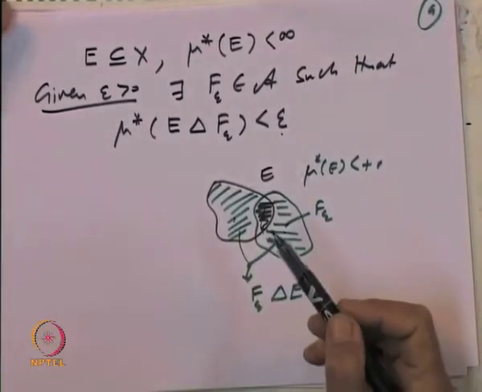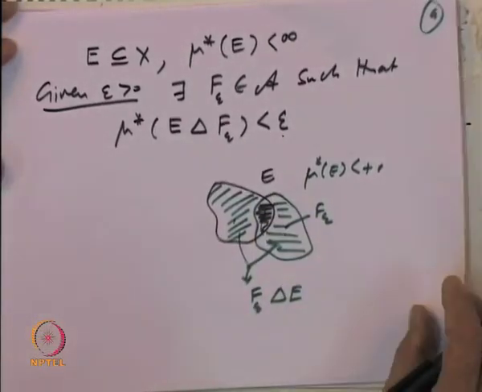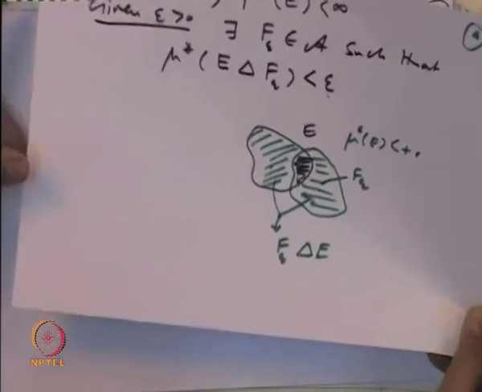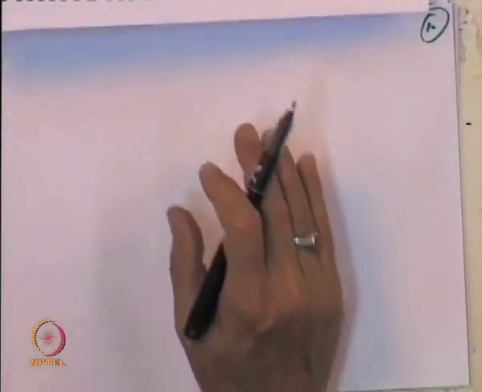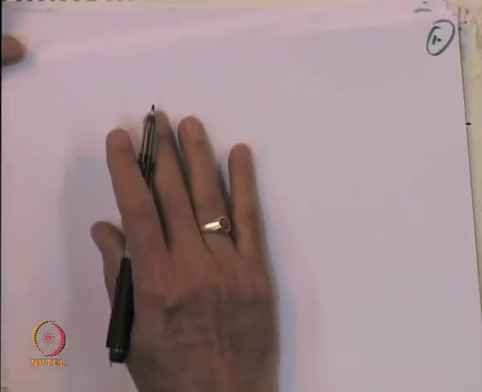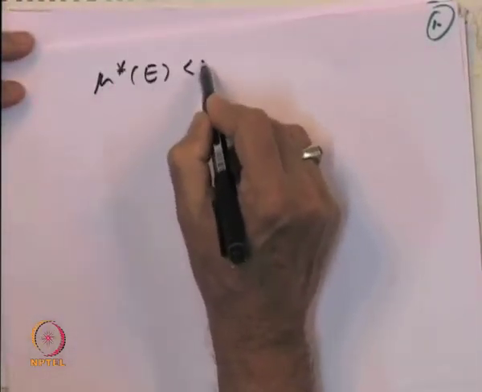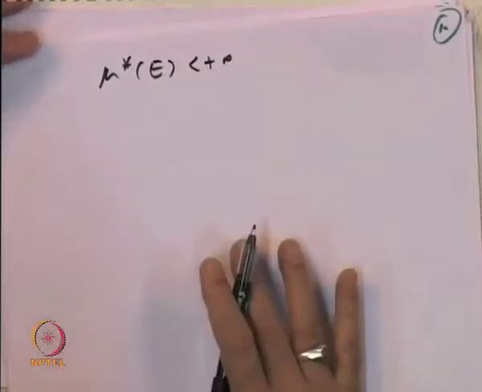So, essentially you can say that E and f epsilon are almost the same. So, let us prove this property. To prove this, let us observe that mu star of E is finite. And what is mu star?